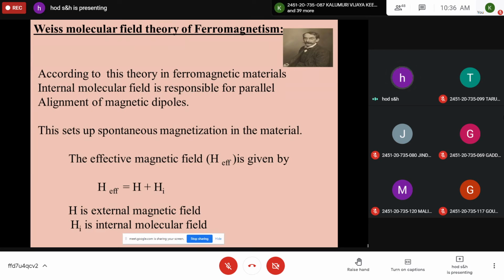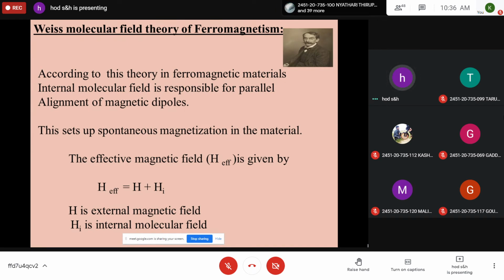Please write it in your book so that you can understand this theory. This sets up spontaneous magnetization in the material.